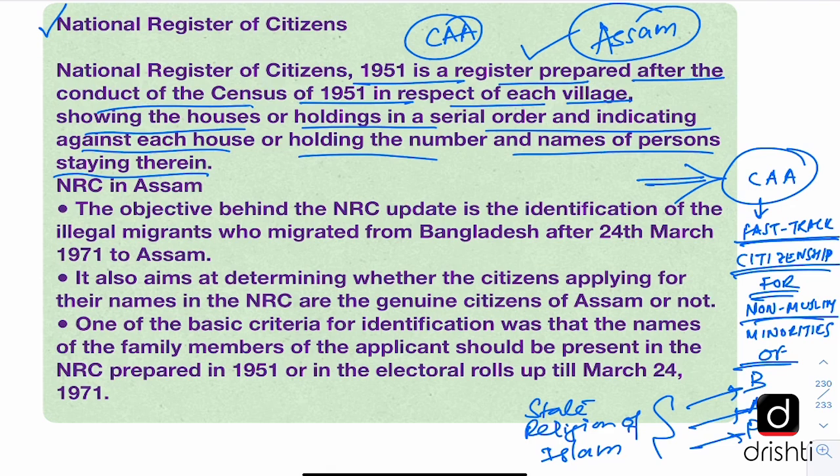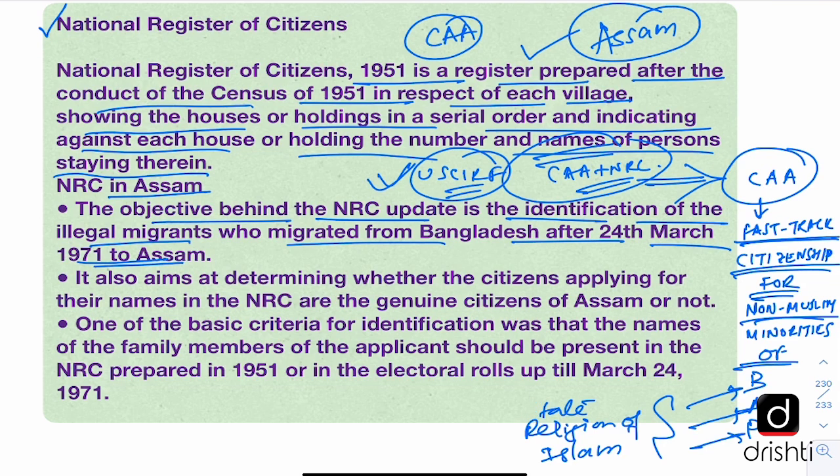And there is a major issue which this USCIRF has also cited in its report, that CAA plus NRC will create problems for the Indian Muslim community. So the objective behind the NRC update is the identification of the illegal migrants who migrated from Bangladesh after the 24th March 1971 to Assam. So basically this NRC exercise has been done in Assam because it is one of the points of the Assam Accord as well. And this illegal migration has been a big issue in Assam.